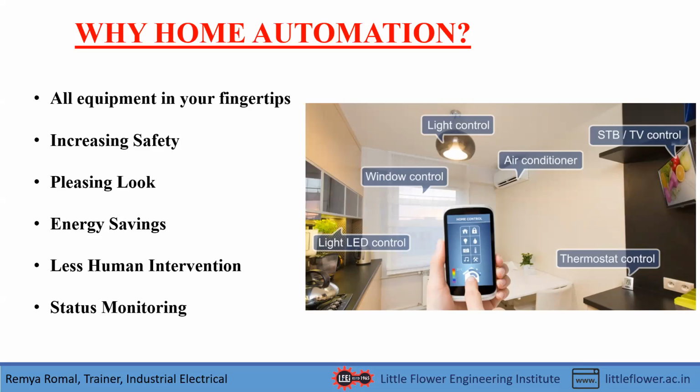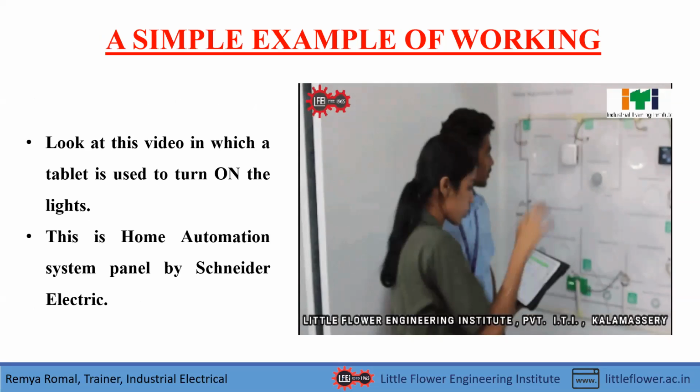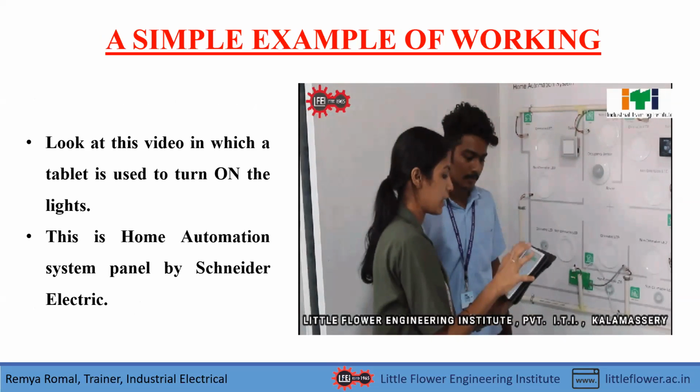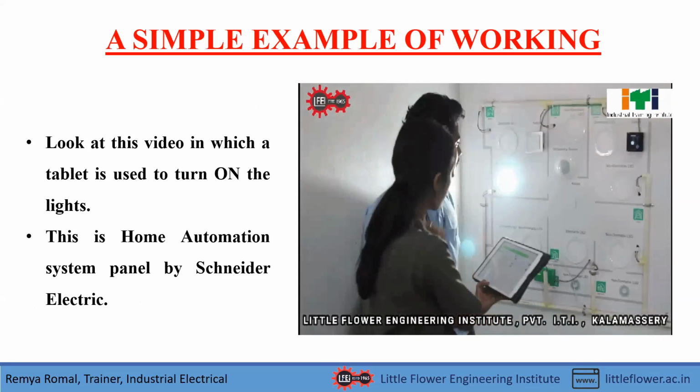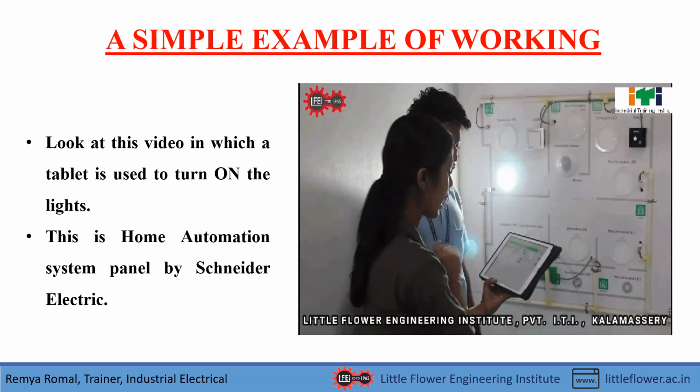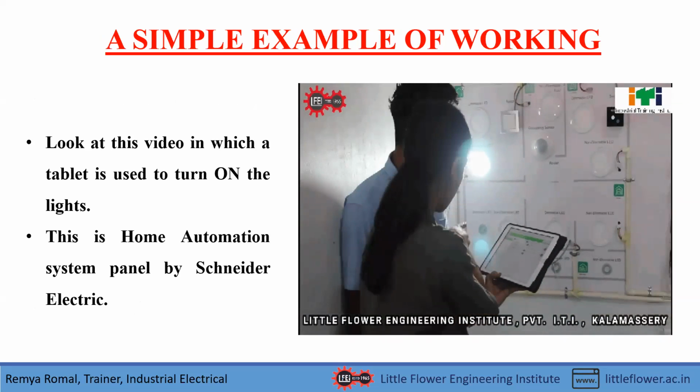So these are all the main reasons that justify why home automation. Home automation helps you connect to your home no matter where you are, just like we connect with our family and friends using social media like WhatsApp, Facebook, etc. This video is a simple demo that we give to our students in our institute about the control of lights using a tablet.